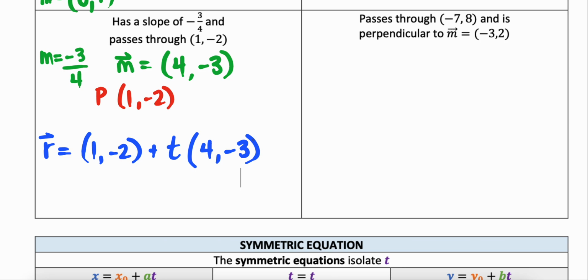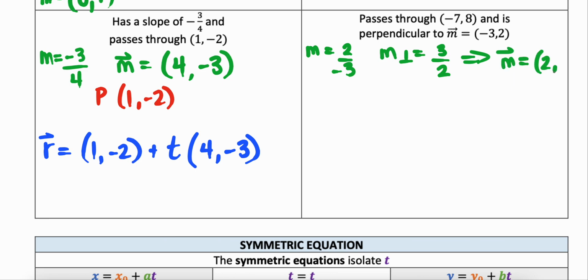And last example, can we find a vector equation that passes through negative 7, 8 and is perpendicular to the direction vector m, which is negative 3, 2? If you want to go back and think about what this would have been in terms of rise over run, my original slope would have been a rise of 2 and a run of negative 3. If I want to think about the perpendicular slope, it would have been 3 over 2. So flipping that fraction and changing the sign, my new direction vector will now be 2, 3.